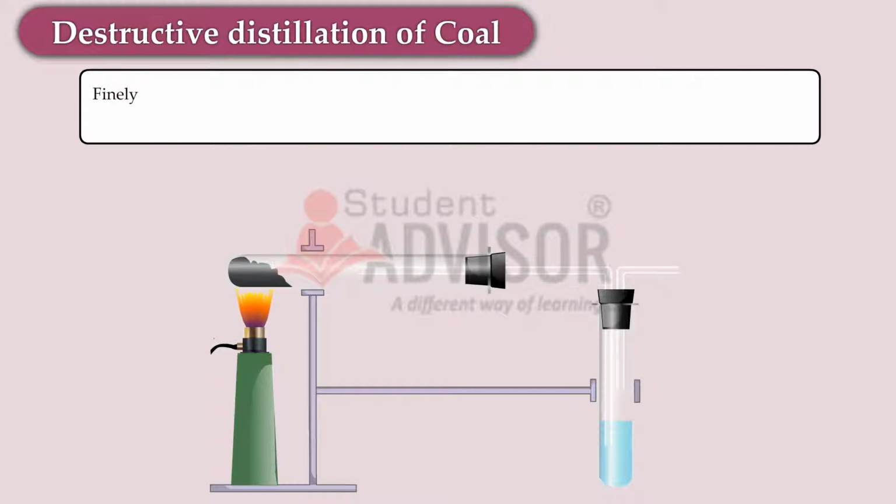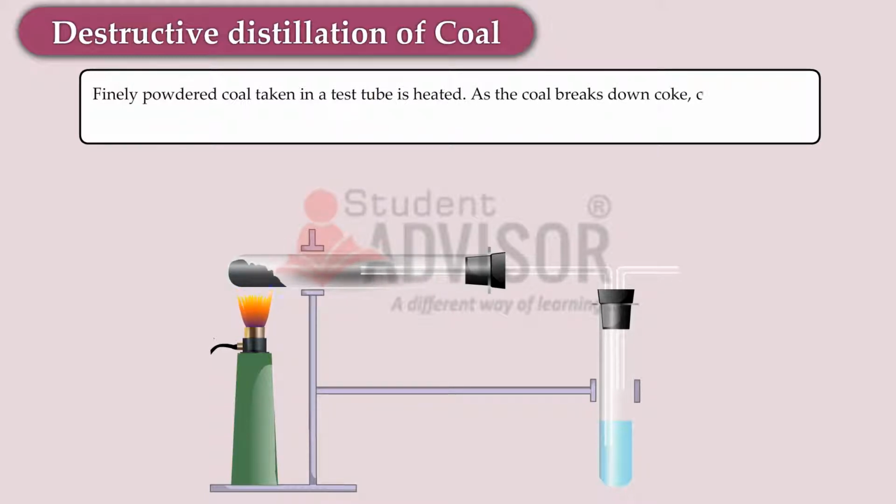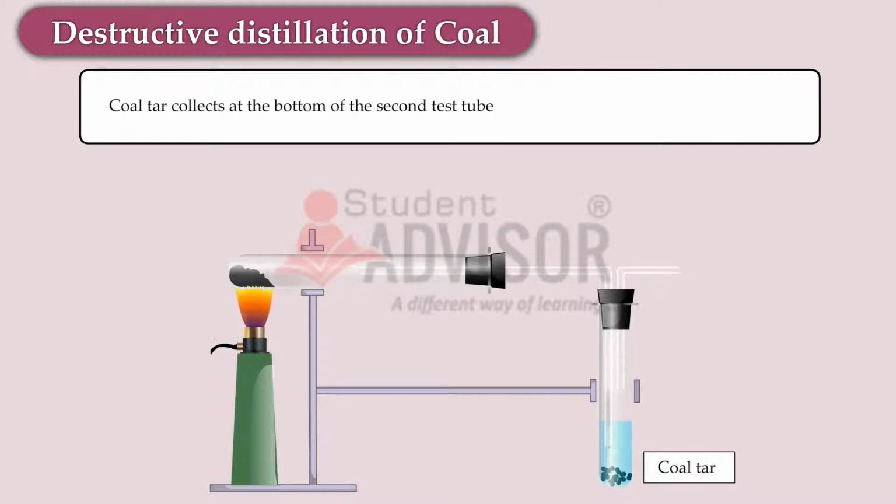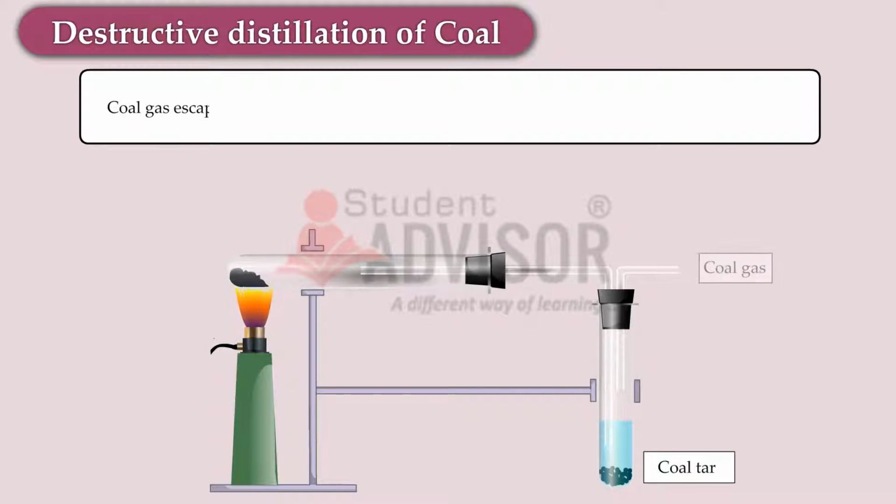Finely powdered coal taken in a test tube is heated. As the coal breaks down, coke, coal tar, ammonia and coal gas are produced. Coal tar collects at the bottom of the second test tube. Coal gas escapes out through the side tube.